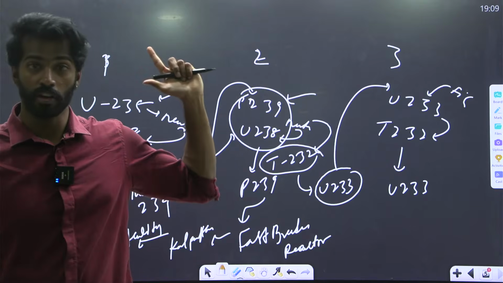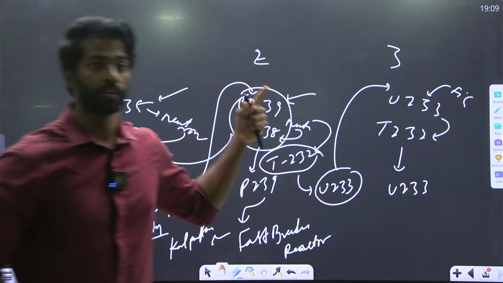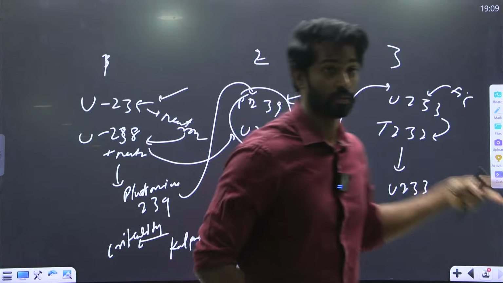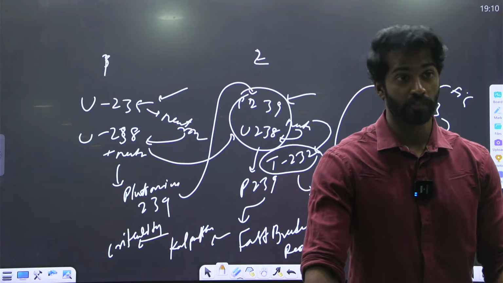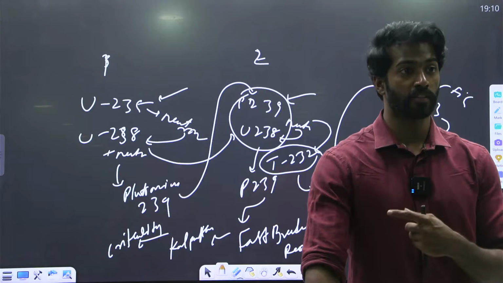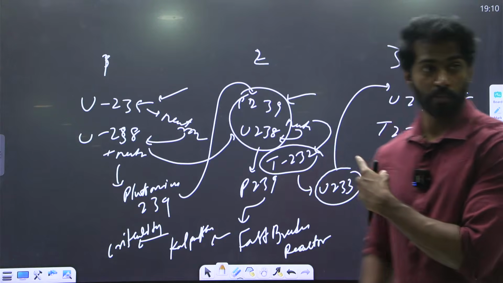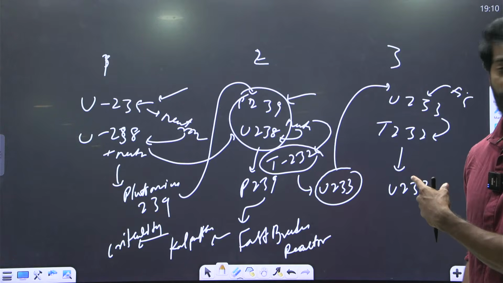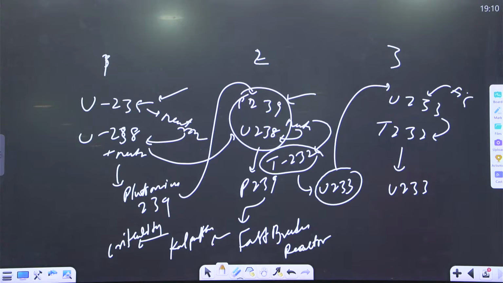For stage 1, we have 7 reactors. There's Tarapur, Kakrapar, Kaiga, and Narora. So many power stations are there where pressurized heavy water reactors are there. Kalpakkam is the only place where we have fast breeder reactors. For the third stage, we do not have any reactors. So this is a 3-stage program.